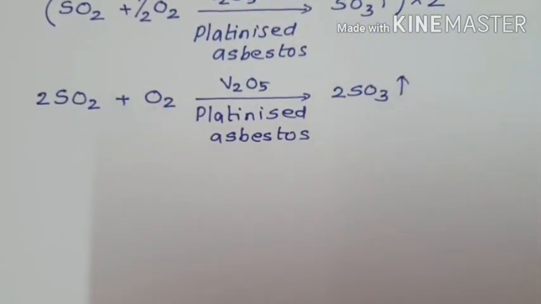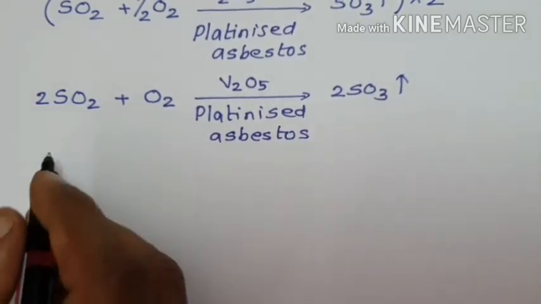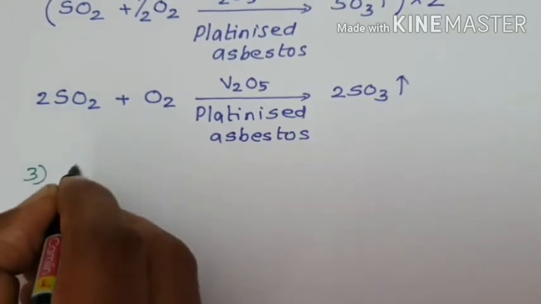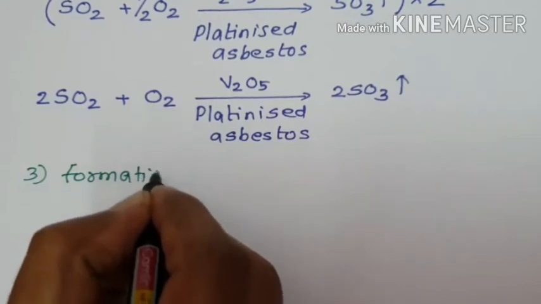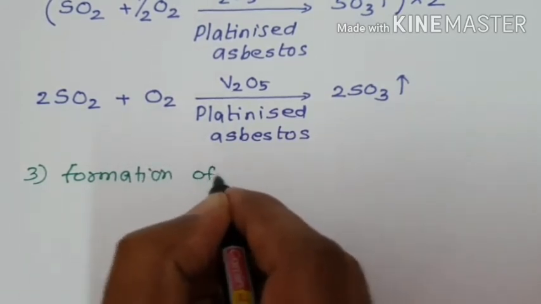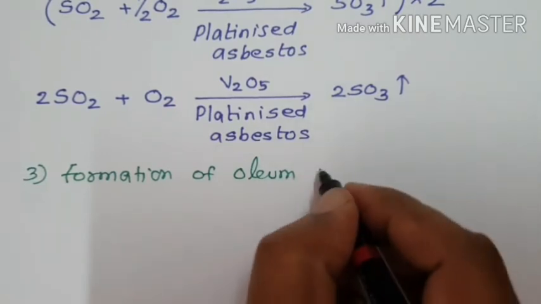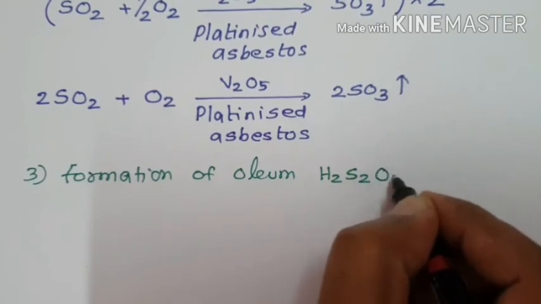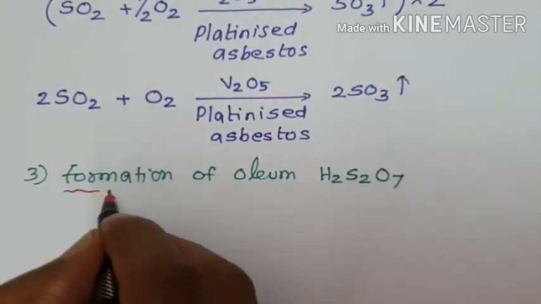Now, come to the third step of the contact process. The third step is formation of oleum. Oleum molecular formula is H2S2O7. How is oleum prepared?